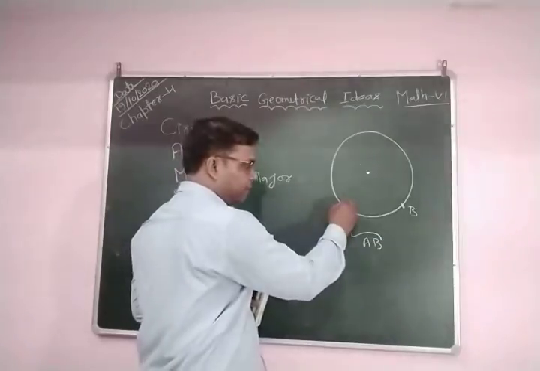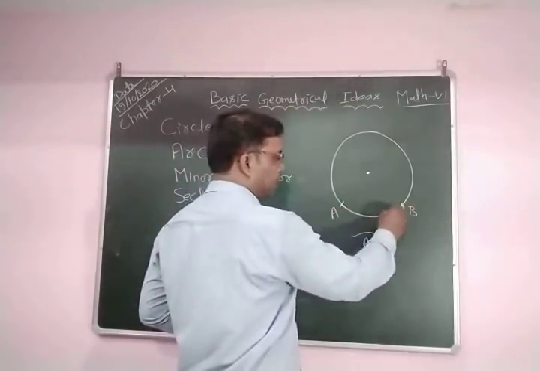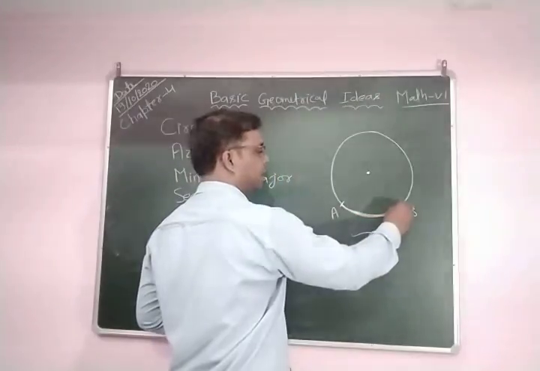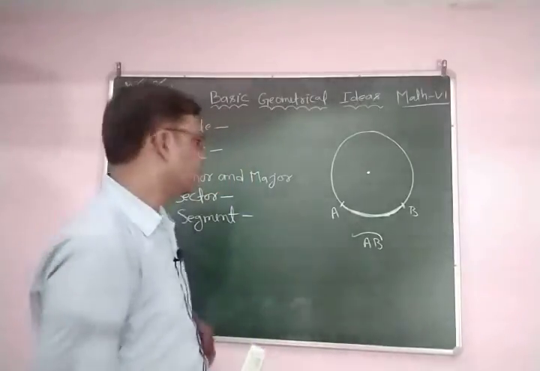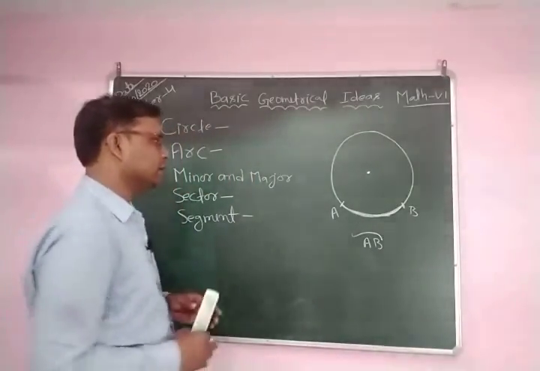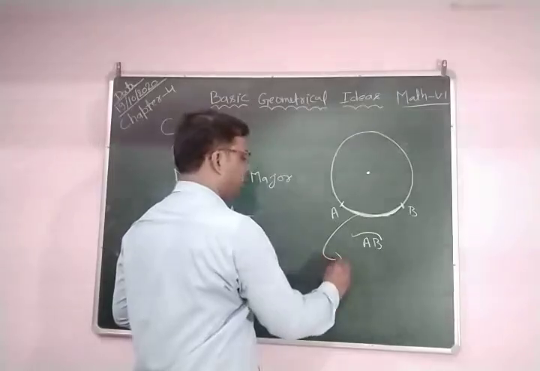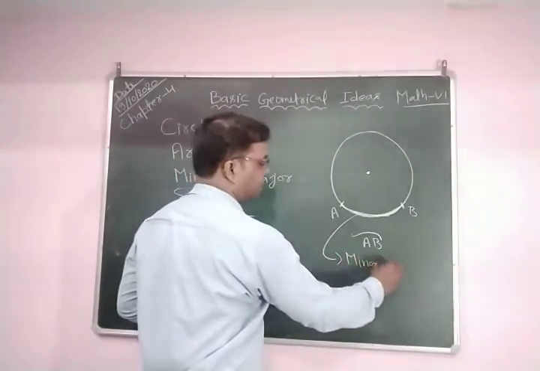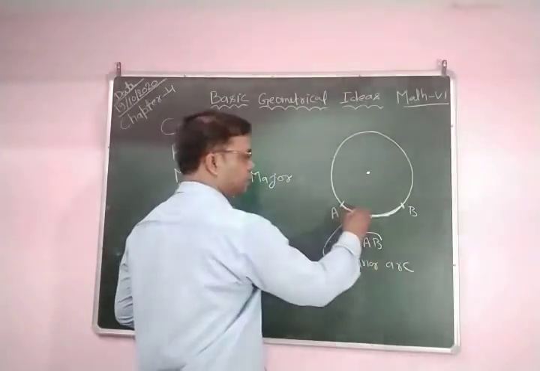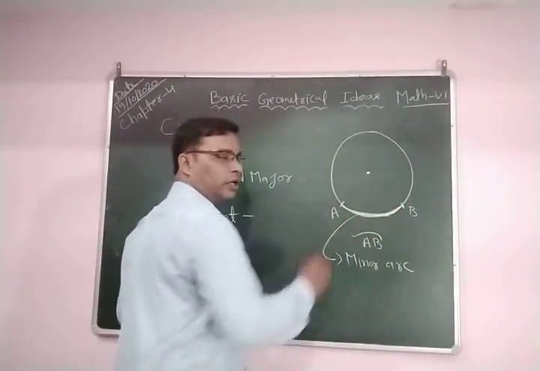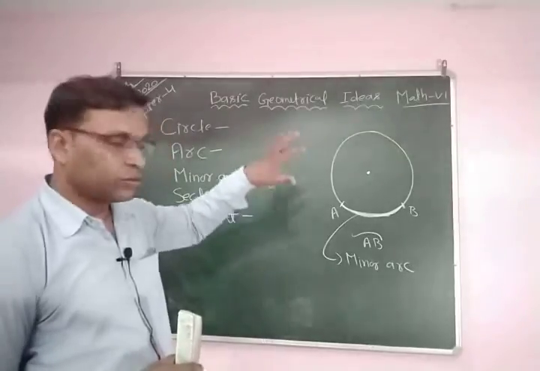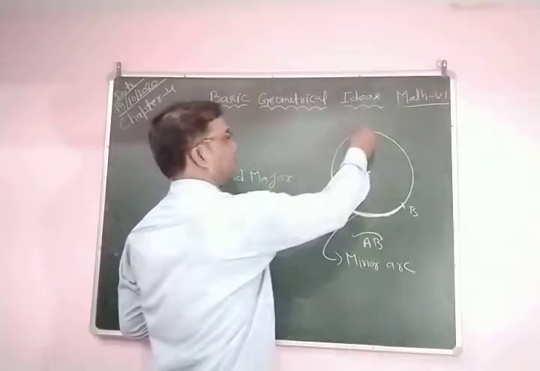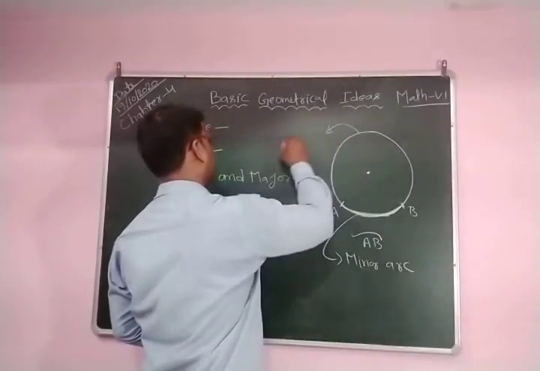So this part is a smaller part in comparison to the whole part. So this is called a minor arc. What is this part called? Minor arc. You can see this is the small part in comparison to the whole part. So this is called minor arc, and the remaining part is called major arc.